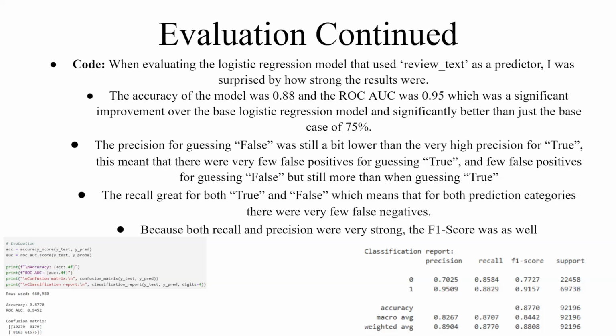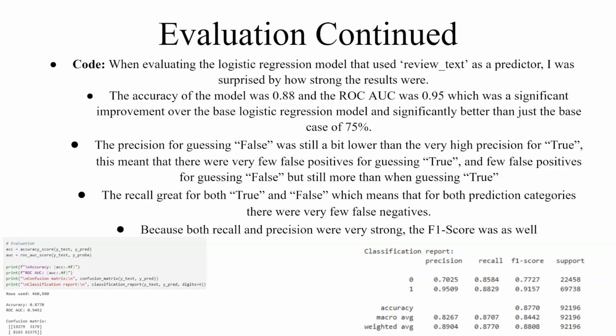And finally, for the logistic regression model that used review text as a predictor, I was surprised by how strong the results were. The accuracy of the model was 0.88, and the ROC area under curve was 0.95, which was a significant improvement over the base logistic regression model, and significantly better than just a base case of 75%.